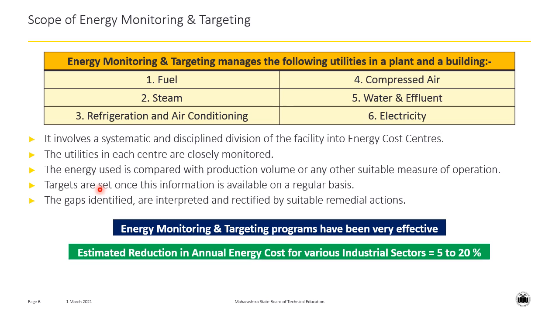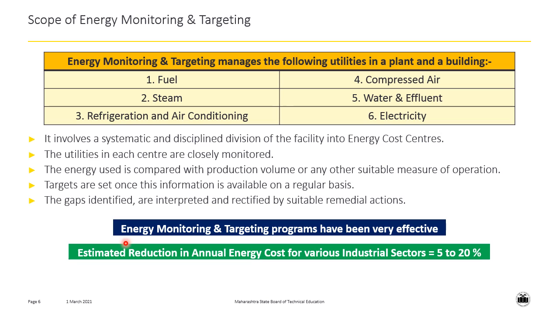After that, the targets are set once the information is available, and finally, these targets are achieved. If these targets are not achieved, if there are any gaps, then this can be rectified by using suitable remedial actions, which we will discuss in the forthcoming slides.